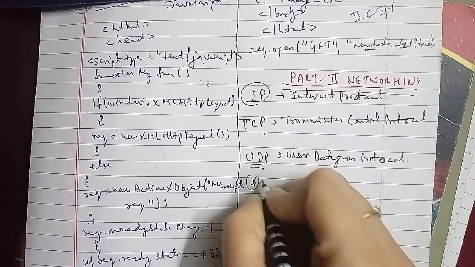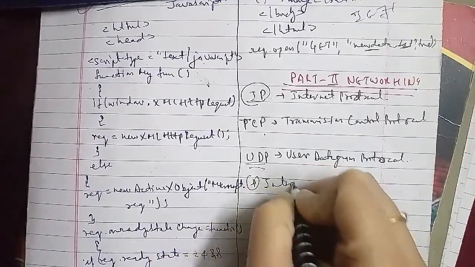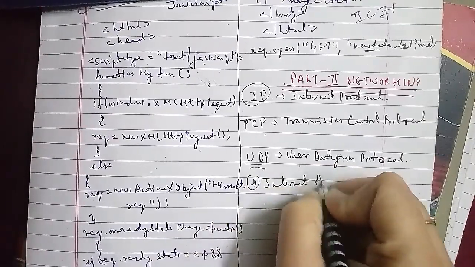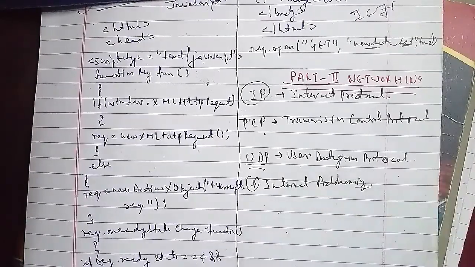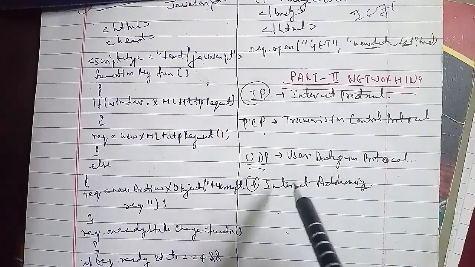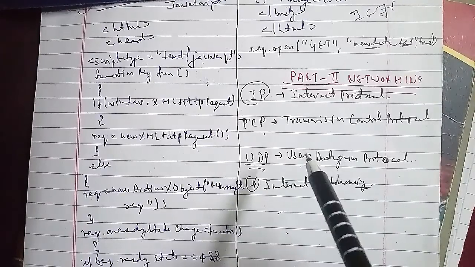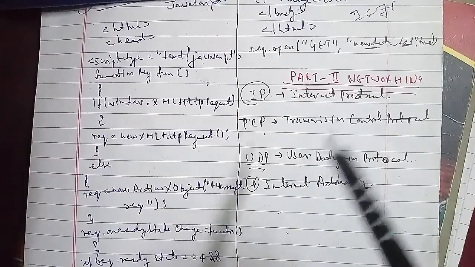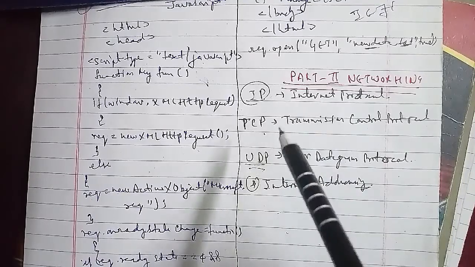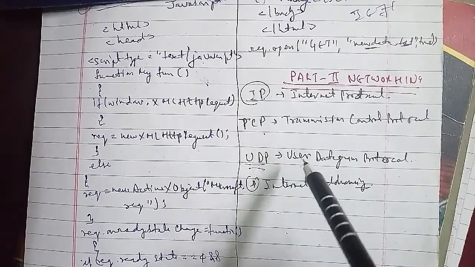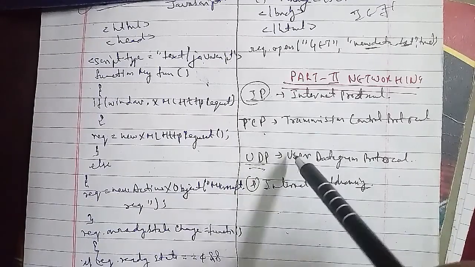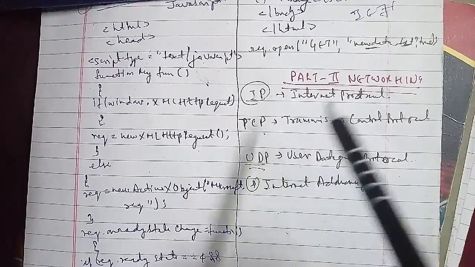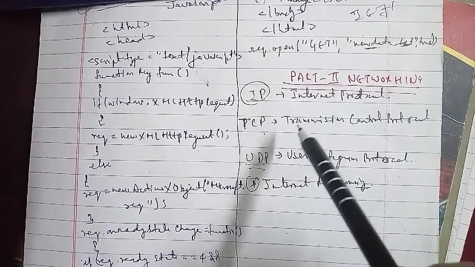For class B, it is n.n.h.h, and the range is 127 to 191. The purpose is that medium size organizations use this addressing. For class C, it is n.n.n.h, and the range is 192 to 223, and relatively small organizations use this class.